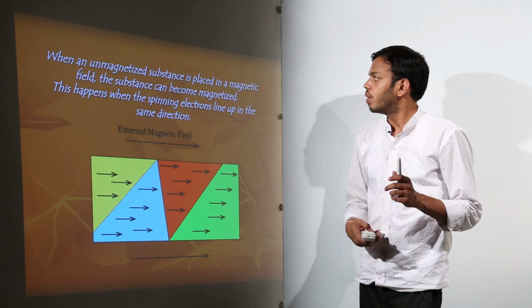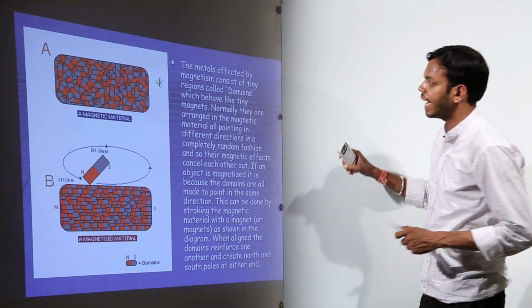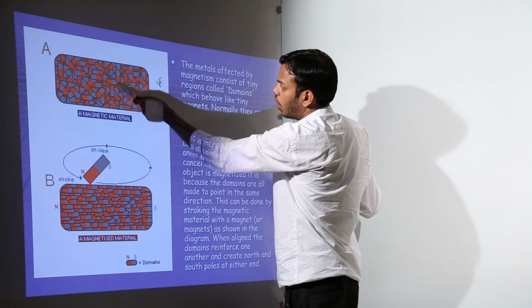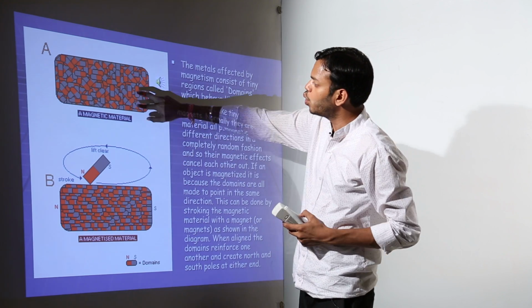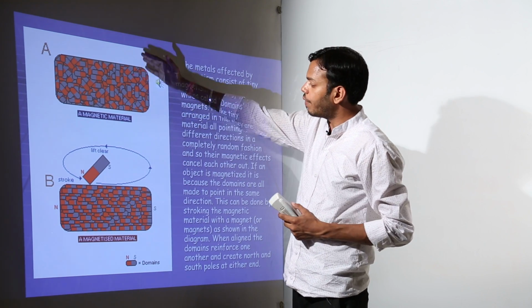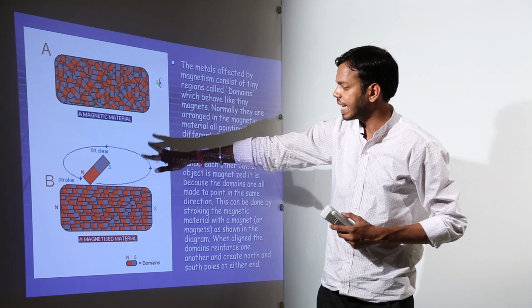Now, the metals. Can you see these two diagrams? In this one, all the domains are in random directions. The domains are shown to you in terms of capsules. All of these are in random directions, like this rectangular capsule.